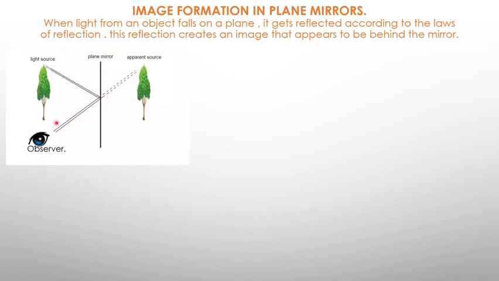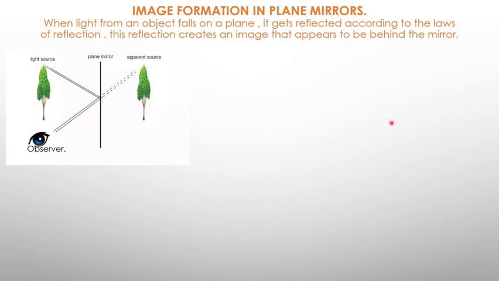And then when you observe, these rays will appear to be coming from a certain distance behind the mirror, as the object is in front of the mirror. If you look at the distances, these are some of the properties you need. The distance between the object in front of the mirror and the image behind the mirror are the same. What brings about that is the reflected rays, and these reflected rays obey the laws of reflection. As you see here, if you drop your normal here and measure those two angles, you should be able to get that they are the same.